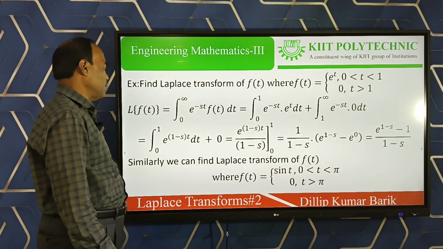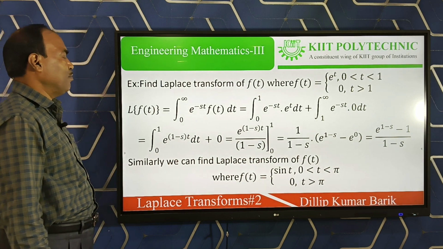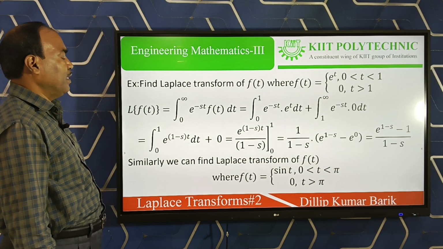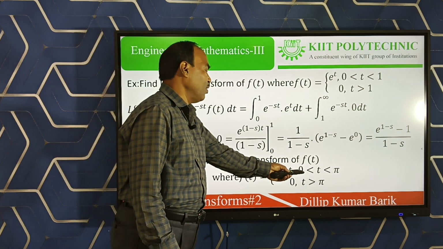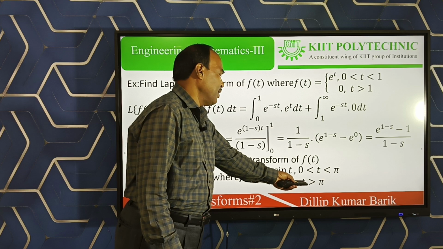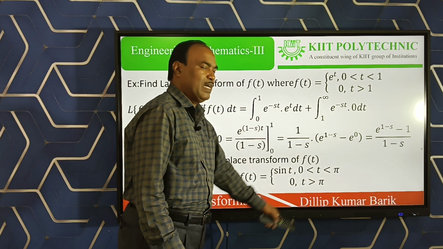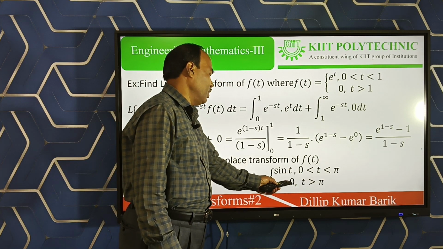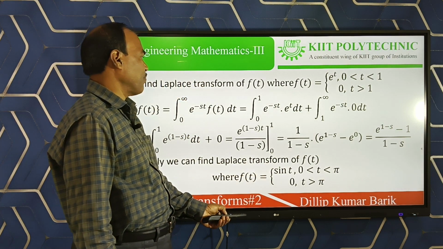Similarly, we can find another one: the Laplace transform of f(t), where the function is given as sin t when t is greater than 0 and less than pi, a trigonometric function, and when t is greater than pi, meaning pi to infinity, its value is 0. Similarly, we can simplify this one.